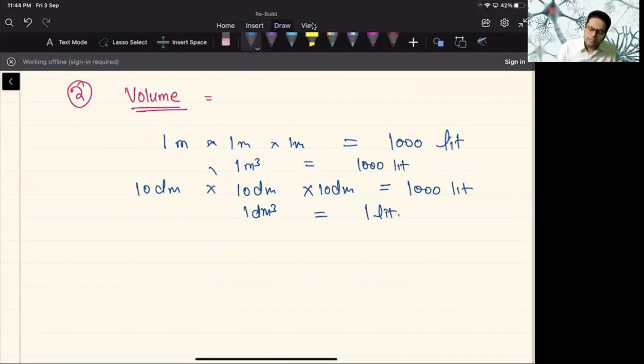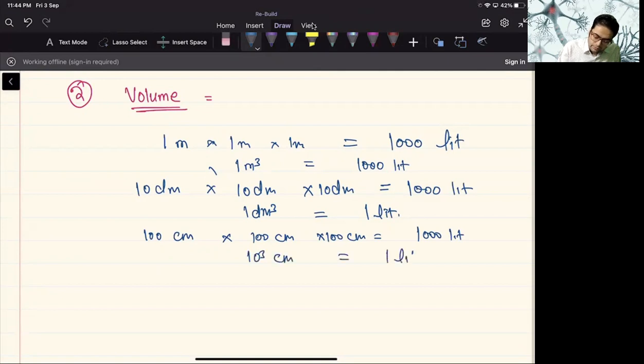What about centimeter? So now in this case, 100 centimeter into 100 centimeter into 100 centimeter will be equal to 1,000 liter. So 10 raised to the power 3 centimeter cube is equal to 1 liter. Fine. So my dear, this is what the concept of ml is.